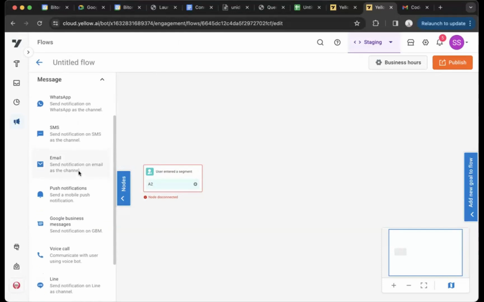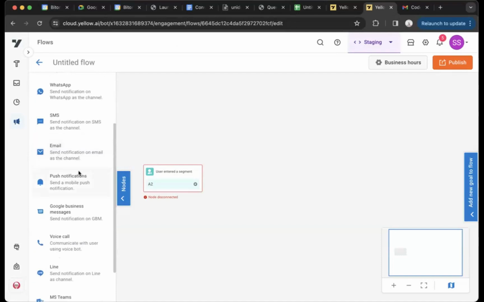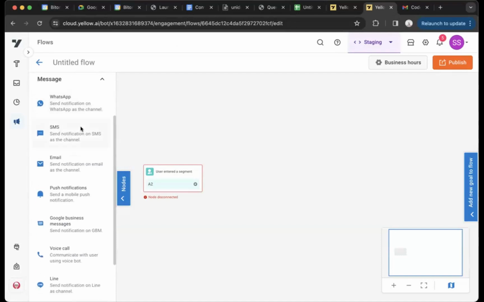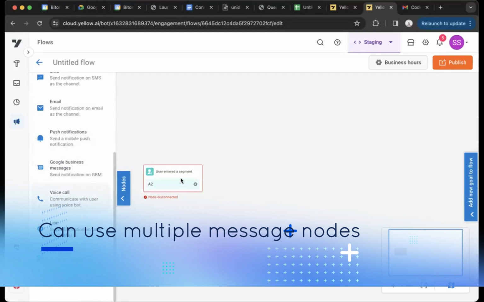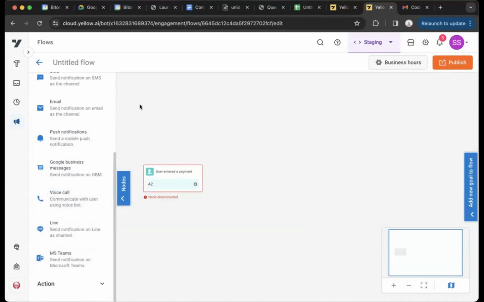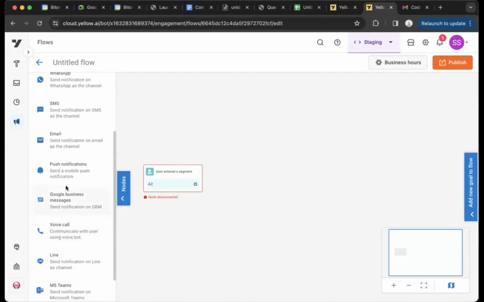So as I was saying, with message nodes, Engage Flows is omni-channel, right? You'll be able to see that we have WhatsApp, SMS, email, a few other channels as well, MS Teams, voice, etc. In a single campaign, you will be able to use all of these message nodes, whichever ones you have configured. Maybe I'll start with an example of this one only, where someone adds an item to the cart, and you may want to reach out to them with a thank you message or something like that.